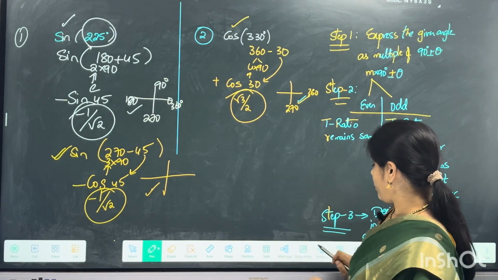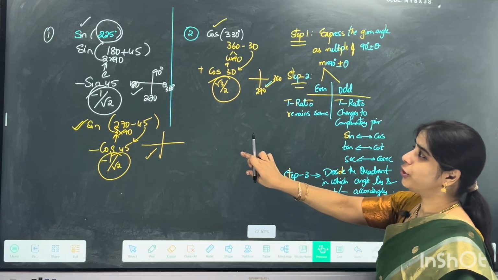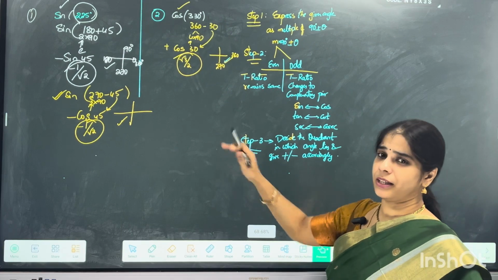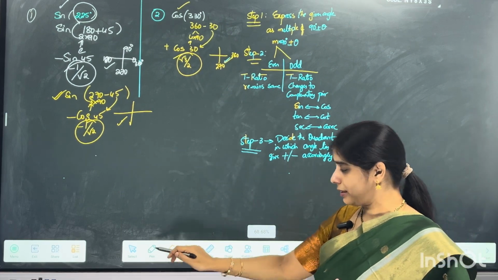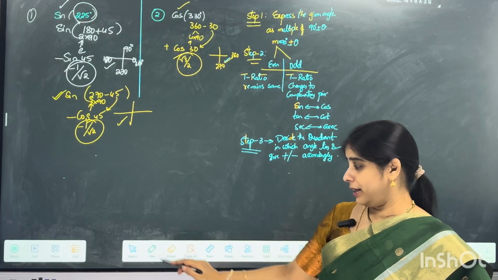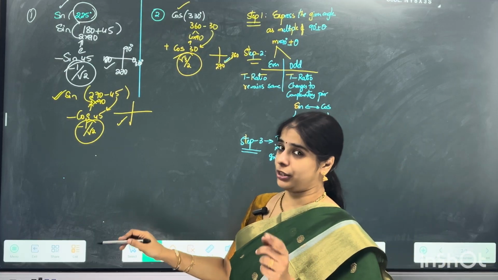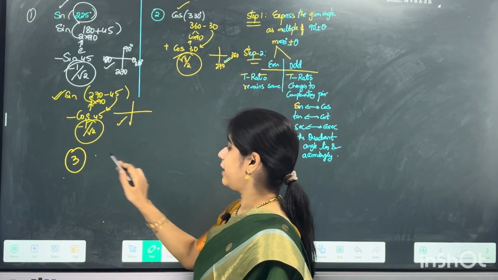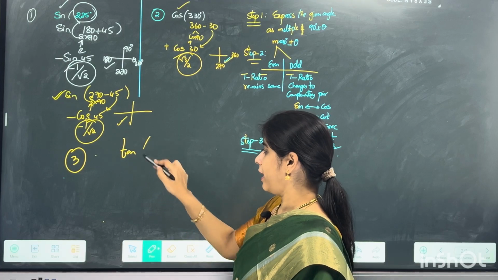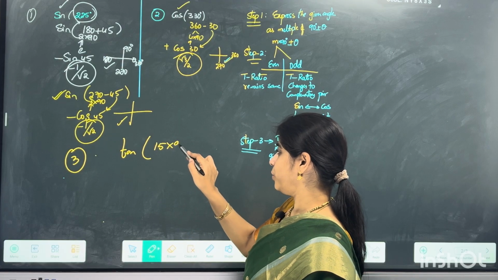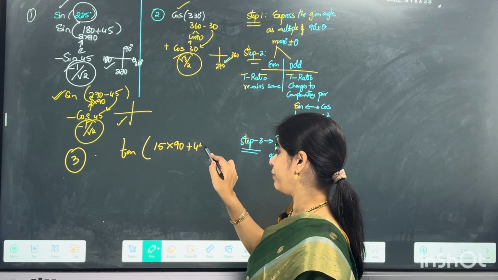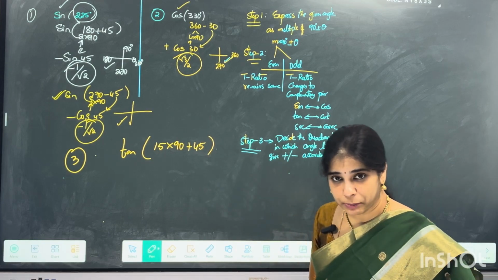Now, if the question is, see, these are all 2 into 90, 3 into 90 or 4 into 90, which you can decide the quadrant. Suppose my question has a very huge number, let me say, tan of 15 into 90 plus 45. This is my question, let it be.